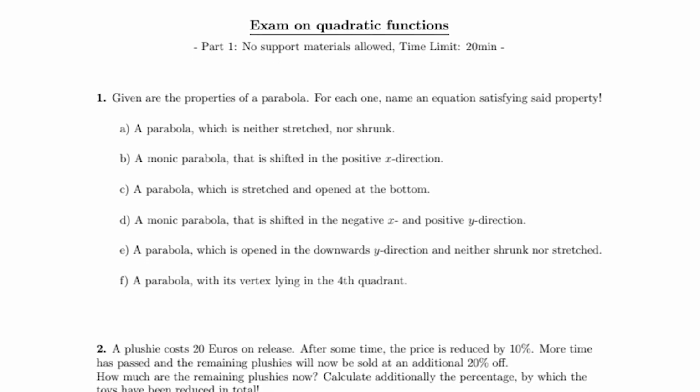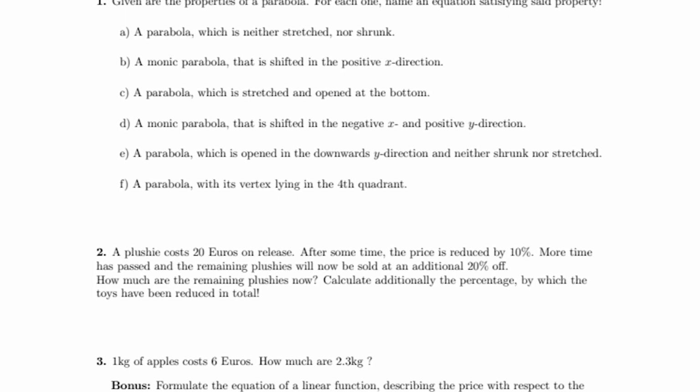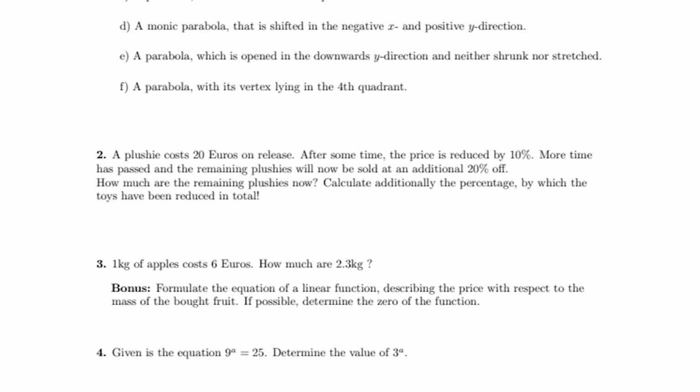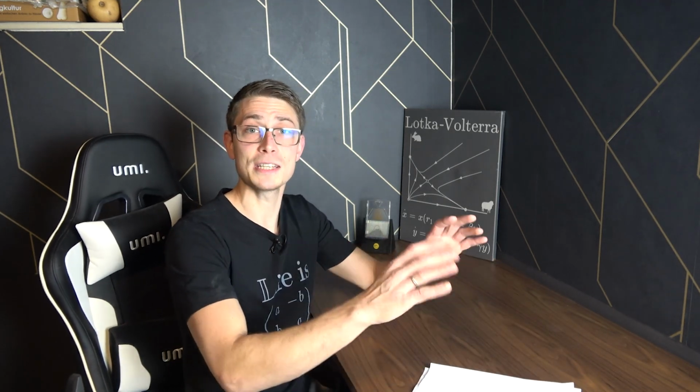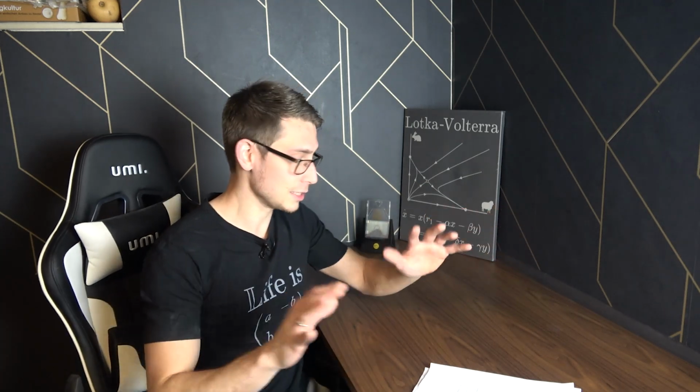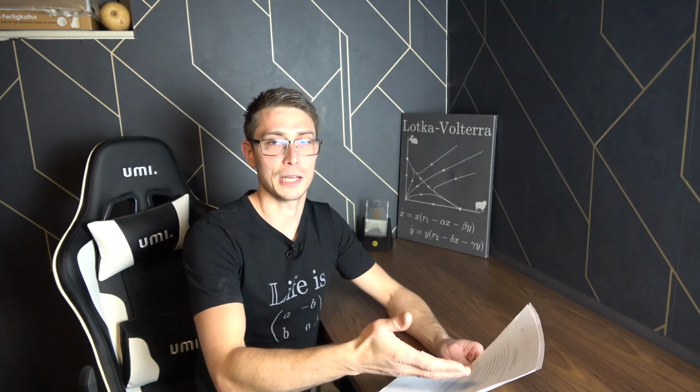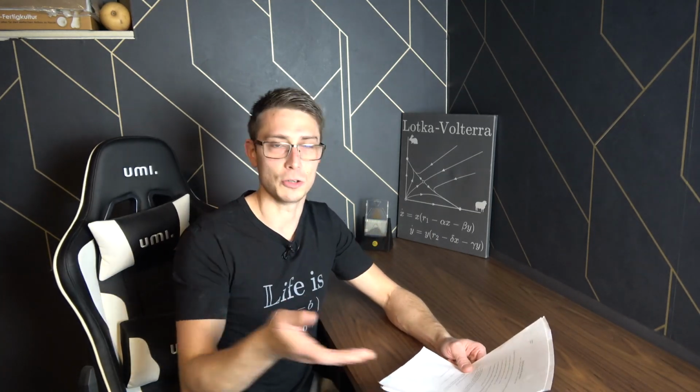What is bugging me though is how it was formatted. It just is not to my appeal. It's not far from what I do now after a bunch of years of experience, but for some reason a bunch of things were bugging me, and I didn't change them in the English version. I left it as is, and that's good. It was what it was, but now I'm way better at designing exams when it comes to the formatting. So just to conclude everything: 9th grade, 90 minutes of time, everything on quadratic functions and the like, and a bunch of basic stuff that they need to know in part 1.